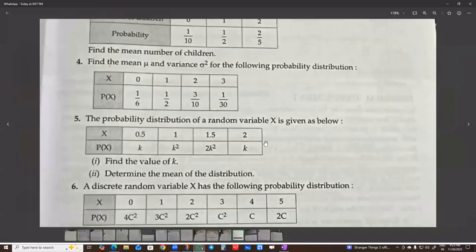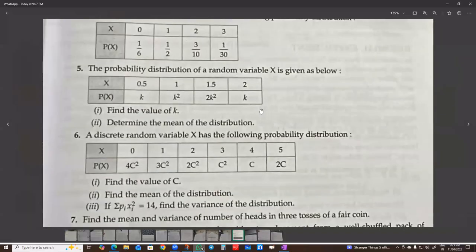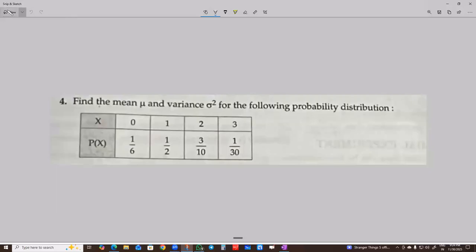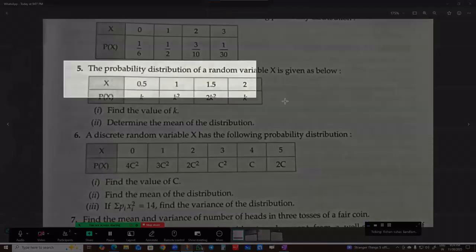Sigma xi square pi, minus mu square is also there.